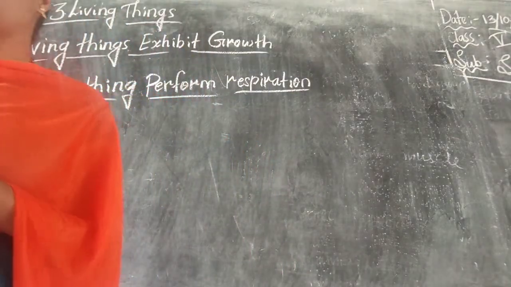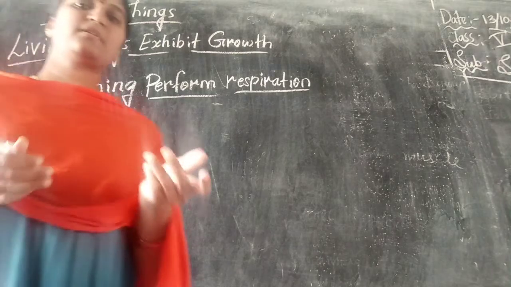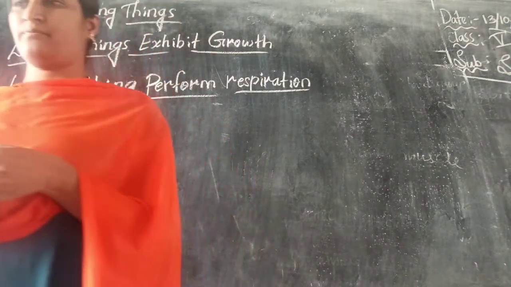And different animals possess different organs for respiration. Here human beings respire through lungs. Human beings means how do we respire? We respire through our lungs.